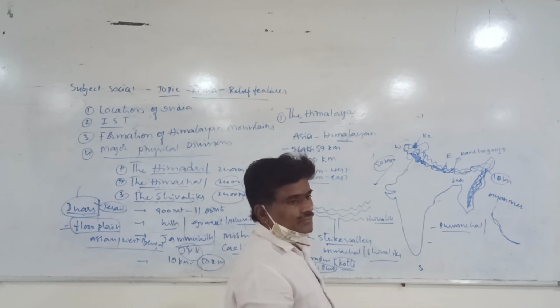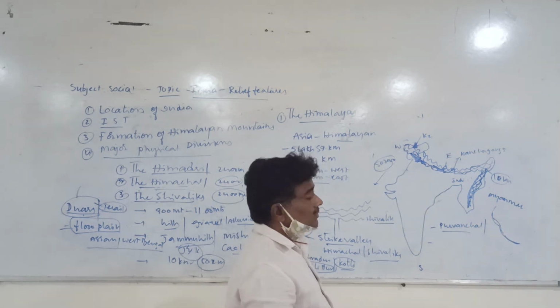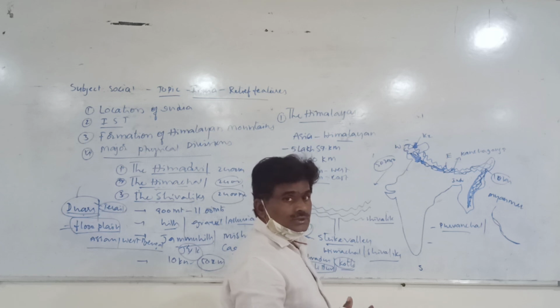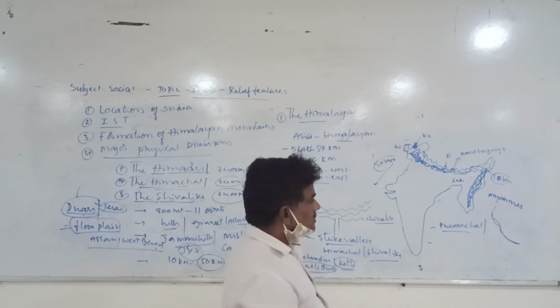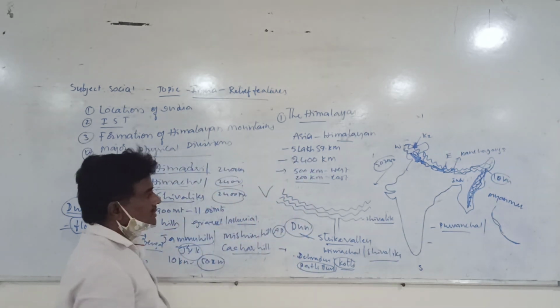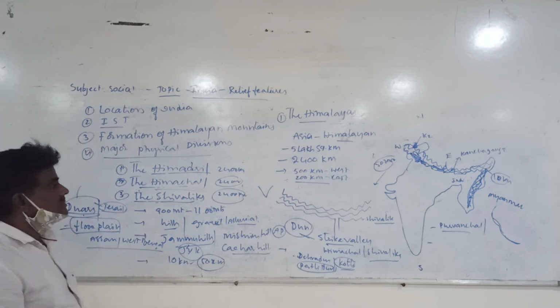These are called differently in different places. They are called Mismi Hills in Arunachal Pradesh, followed by Naga Hills in Nagaland, Mizo Hills in Mizoram, Manipuri Hills in Manipur, and Patkai Hills in between Assam and Nagaland. These are called differently in different places. This is about the Himalayan mountains.